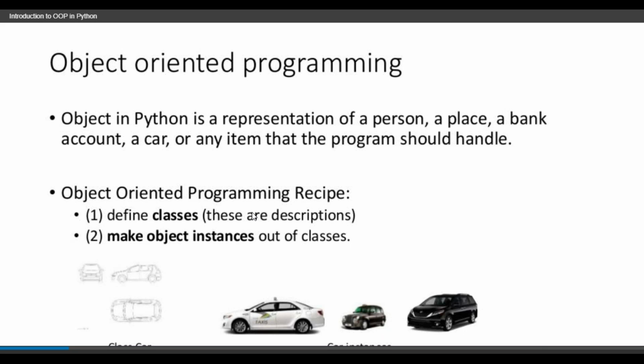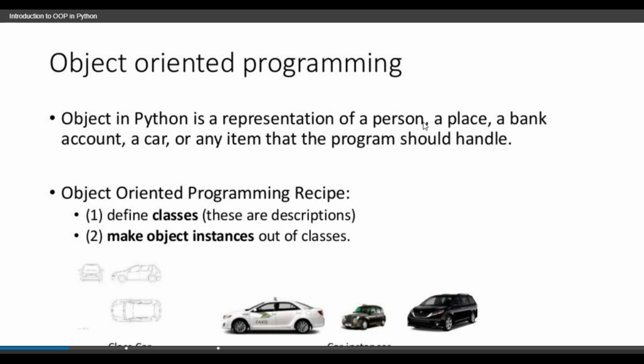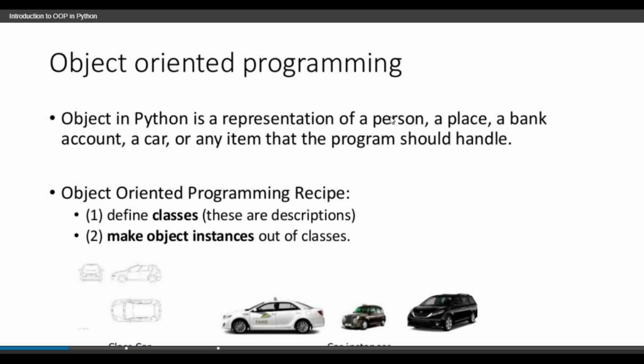See, this is an object oriented programming language. An object in Python is a representation of a person, a place, a bank account, a car, or any item that the program should handle. If you write a person, we can write person behavior, person mentality.